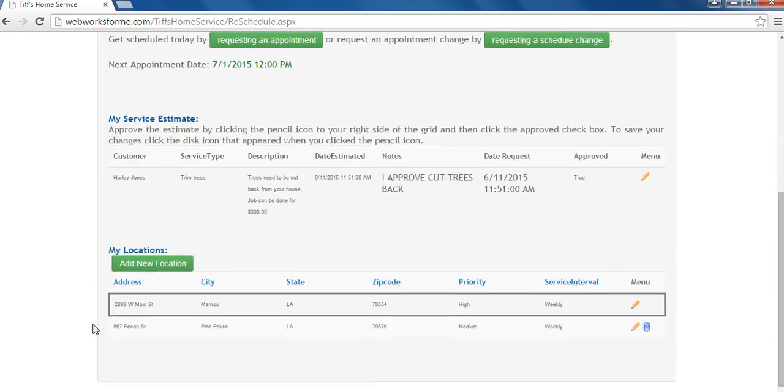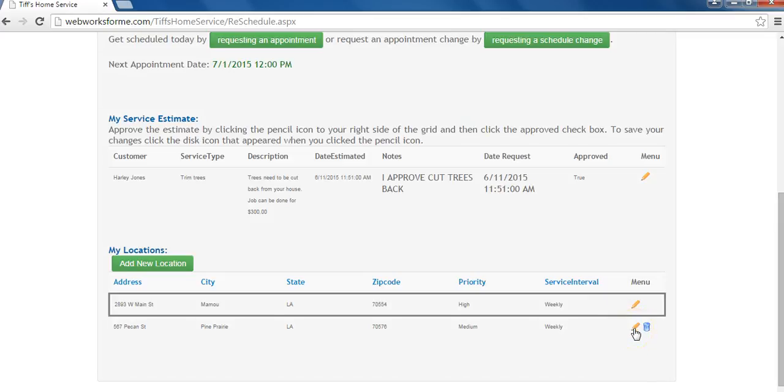To make changes to an existing location, click on the pencil next to the location you'd like to make changes to. Please note that the location outlined in black is your primary location. Changing this address will also change your address under your profile.